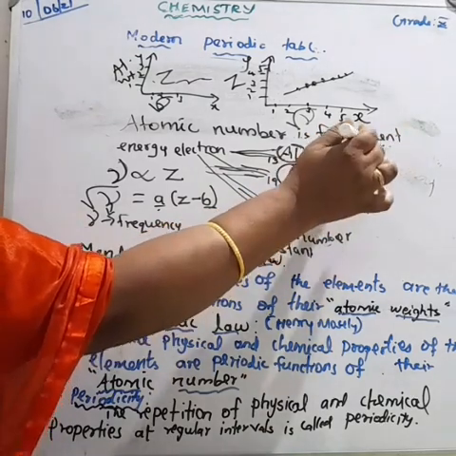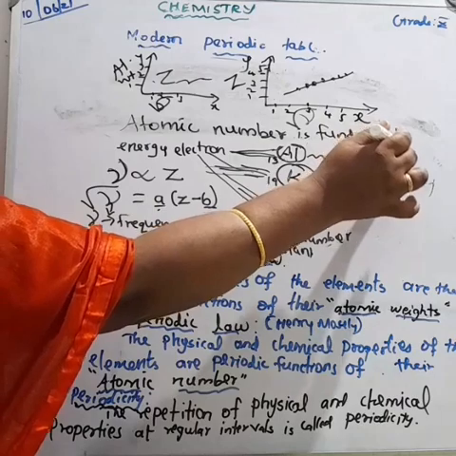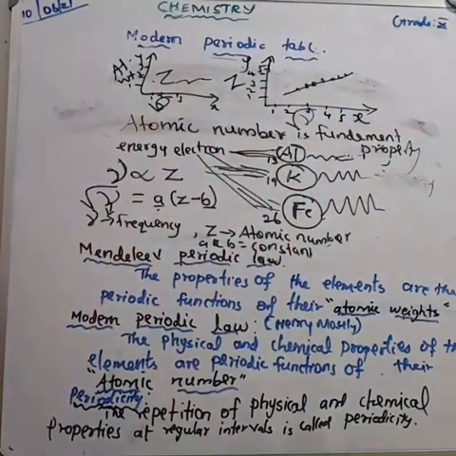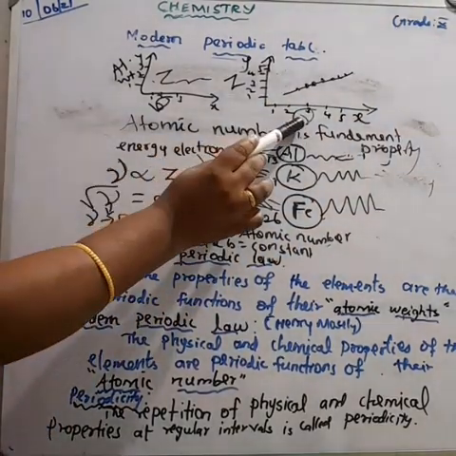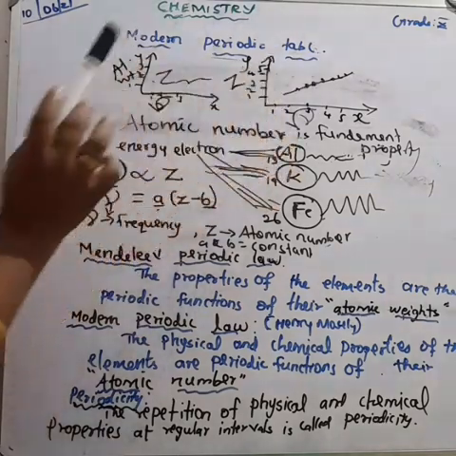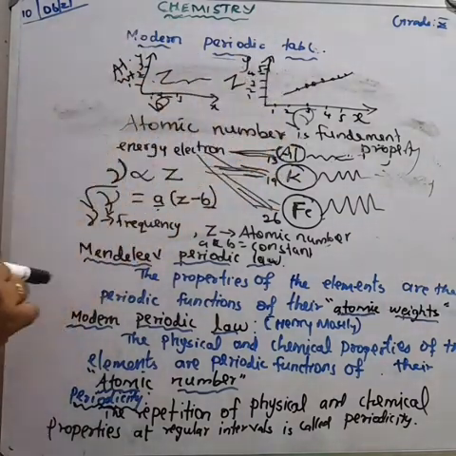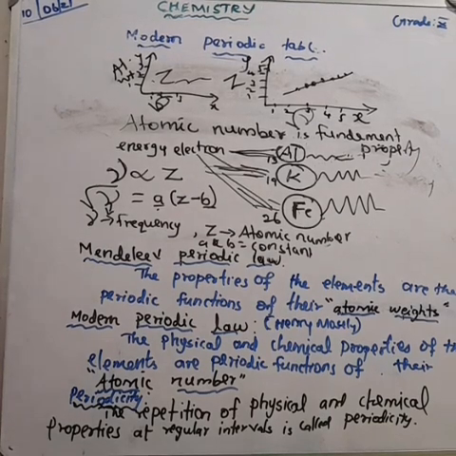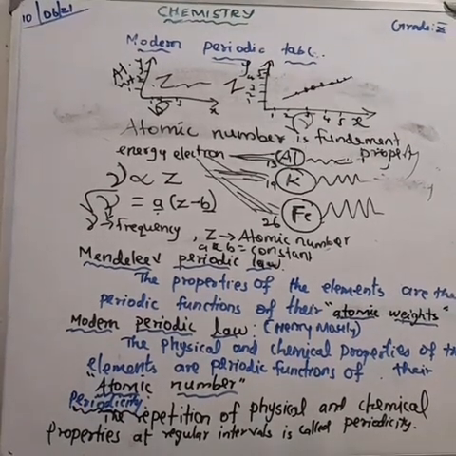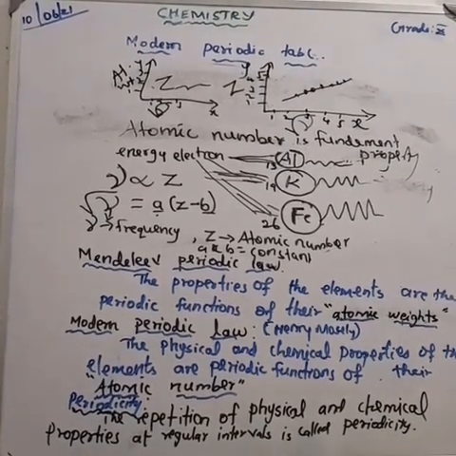Understood? So the plot of the square root of frequency against Z gives a straight line. Using this relationship, we can determine the atomic number of an unknown element from the frequency of X-ray emitted.